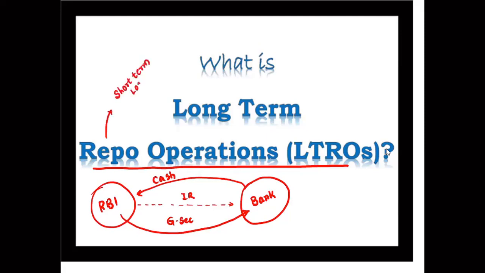These repo rates are simply short-term loans. What are the long-term loans? Long-term loans are at the bank rate, and these are your short-term loans. Repo rates are short-term, right? Generally, this will be for 56 days, 14 days, 28 days, etc. So these are your repo rate operations.